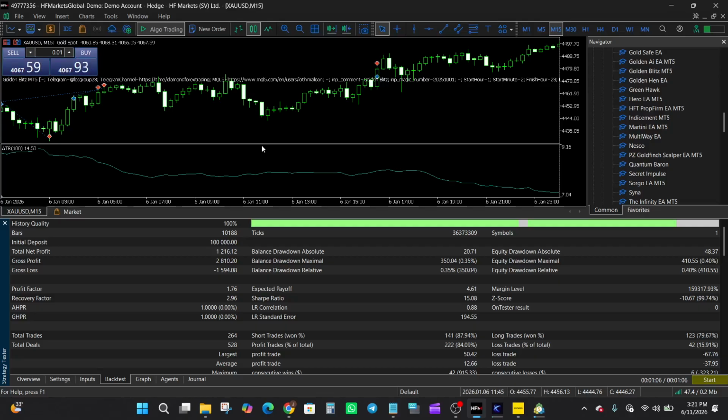Overall, Golden Blitz EA for MT5 is positioned as a gold trading system built around multiple trading strategies, dynamic risk management, and structured trade protection. The emphasis on predefined stop losses, flexible trailing stops, and the absence of martingale or grid techniques will likely be areas many traders pay close attention to when evaluating the EA for themselves.